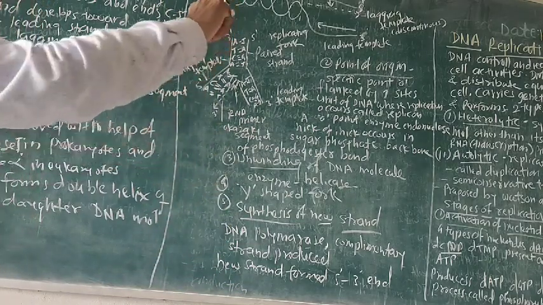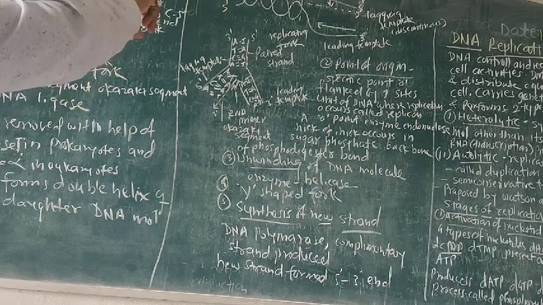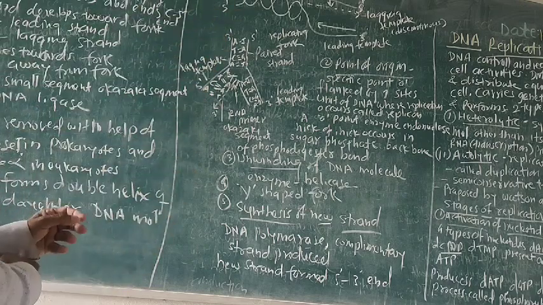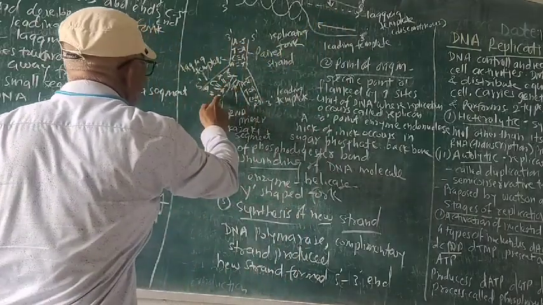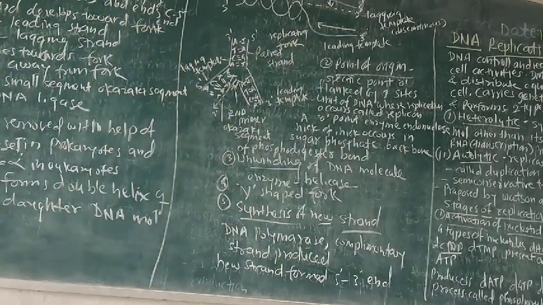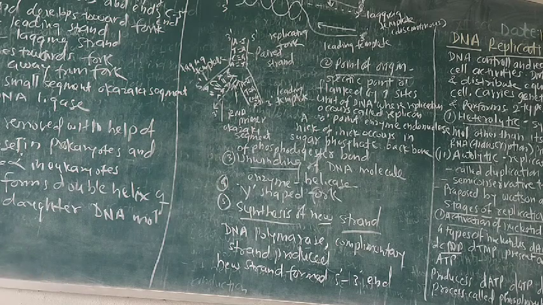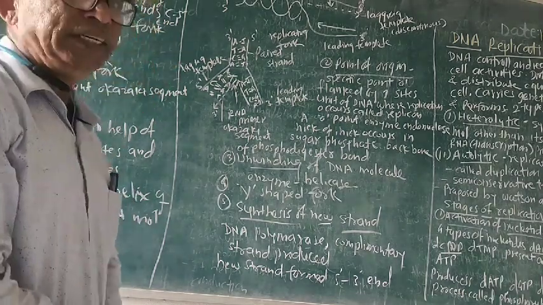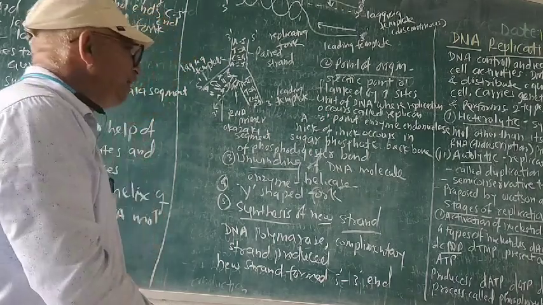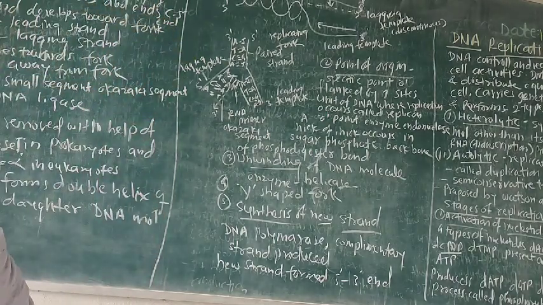On the discontinuous strand, it goes away from the fork, and the segments are present here. These are called the Okazaki segments. They are joined by DNA ligase. Which enzyme is used there? DNA ligase enzyme is used there.